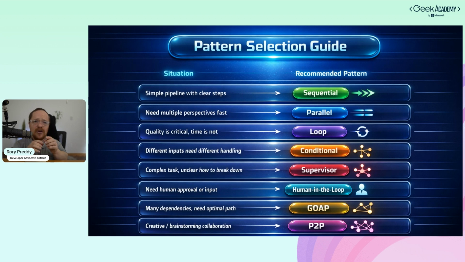Supervisor is for complex tasks, unclear how to break them down. It handled the withdrawal. It handled the actual balance. It handled all of that. Human input, I got my horoscope, which is a great horoscope for Virgo. And then GOAP, you have many dependencies. You need the optimal path, like the travel planner. And then also the P2P, creative brainstorming or collaboration.